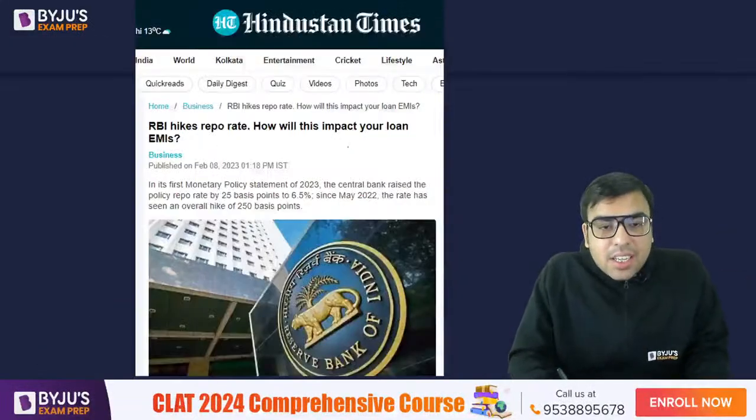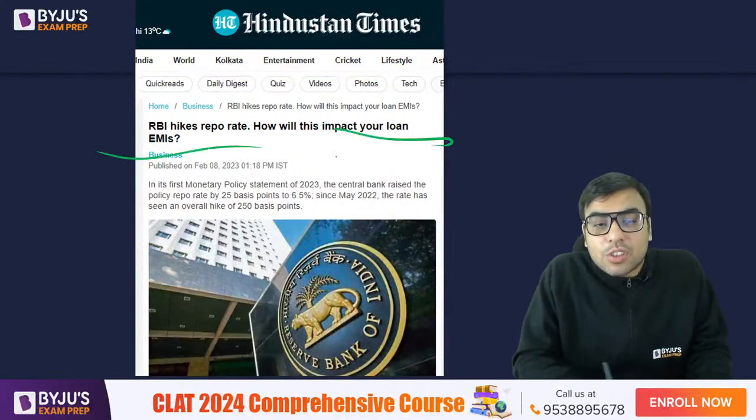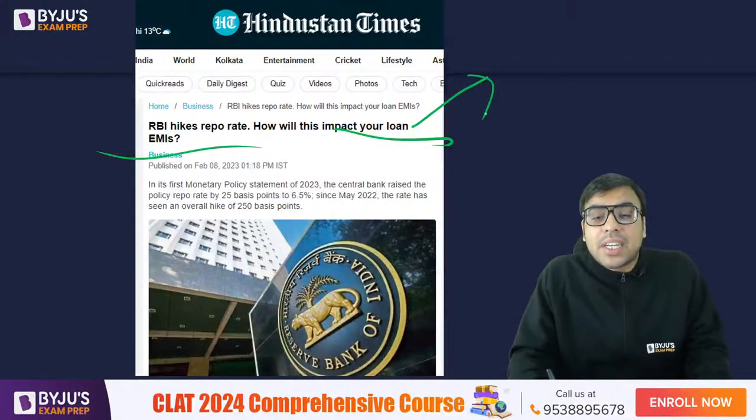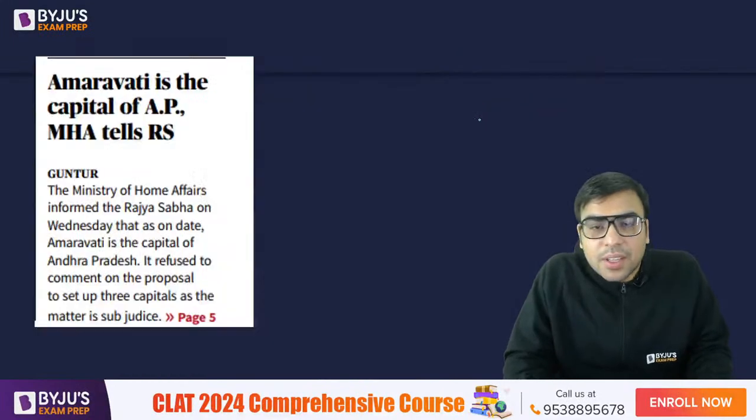Okay, yes. You can see it here: RBI hikes repo rate. How will this impact your loan EMIs? Of course, it is predicted that the loan EMIs will most likely become higher. So that is how things are.